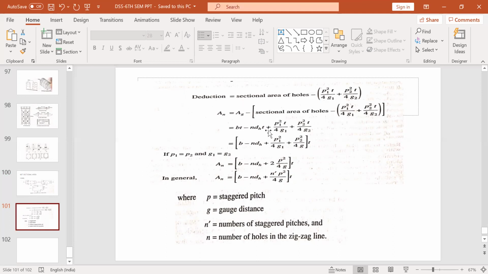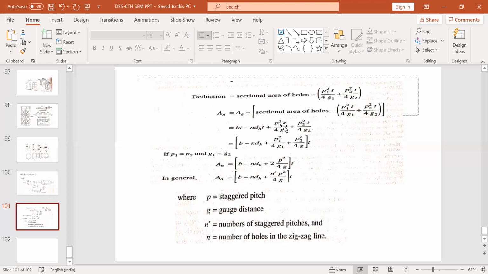Now what is the net sectional area? Minus n d_h into t, so this is the net section. Here n is the number of holes that you are making, d_h is the diameter of holes, and t is the thickness of the plate. Plus, now this minus becomes plus, so you are operating this bracket now.